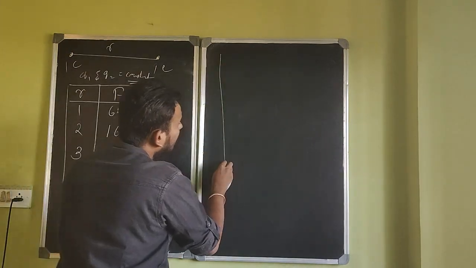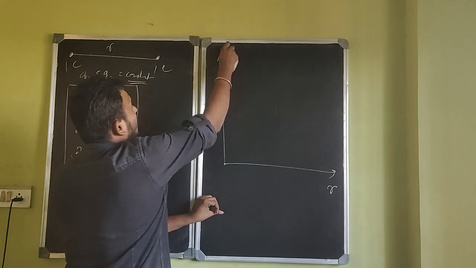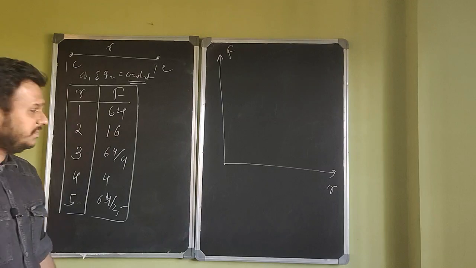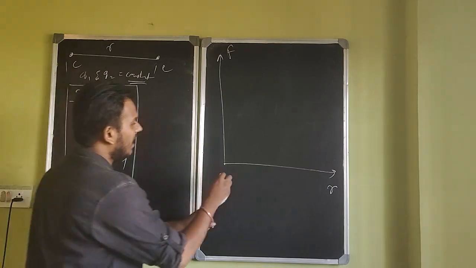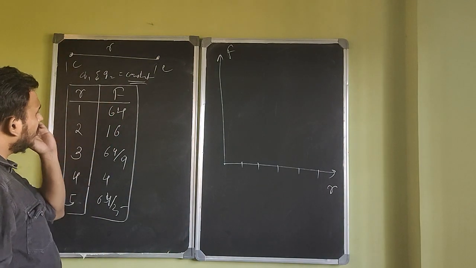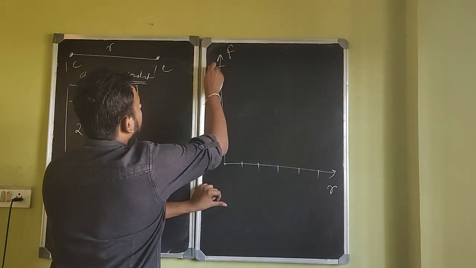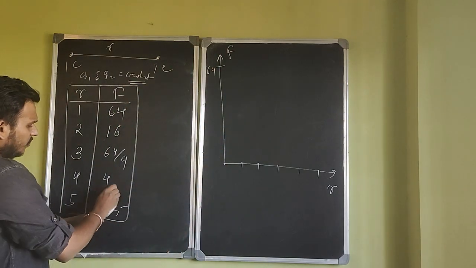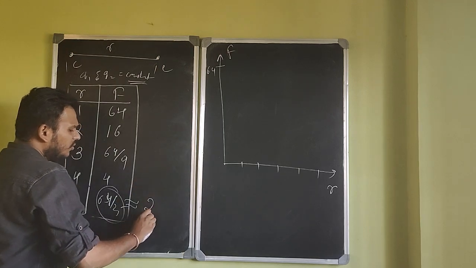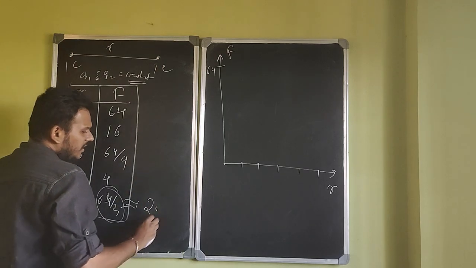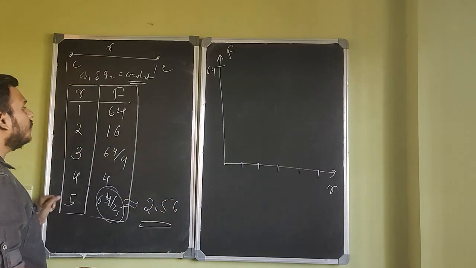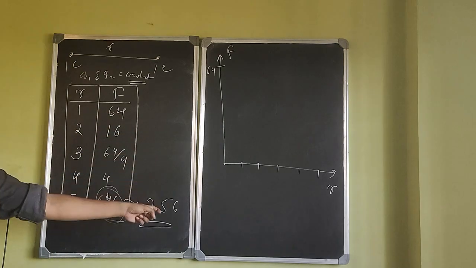Now if you try to plot this graph of R versus force, please listen. Look at this, 1, 2, 3, 4, 5 is R. And along the y-axis you have force which goes up to 64 and eventually comes down to 64 by 25, which is roughly 2.56. So force varies from 64 to 2.56.